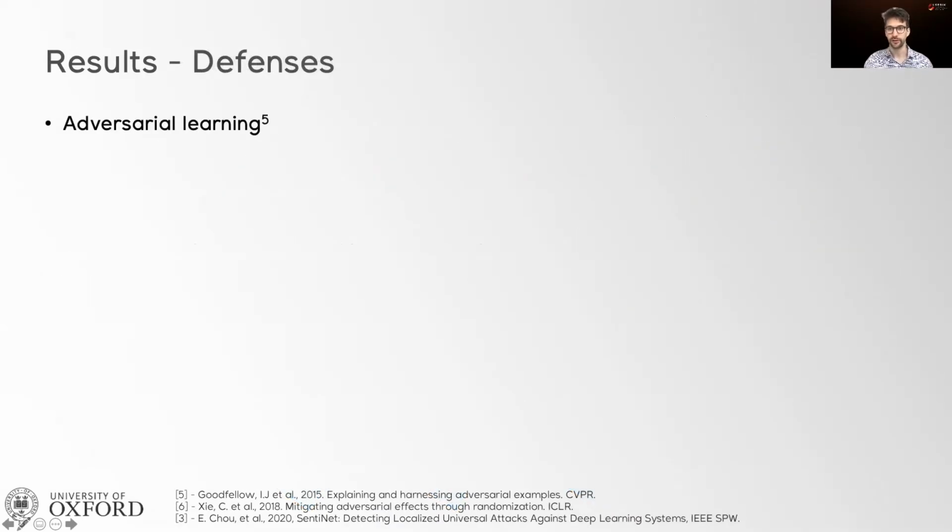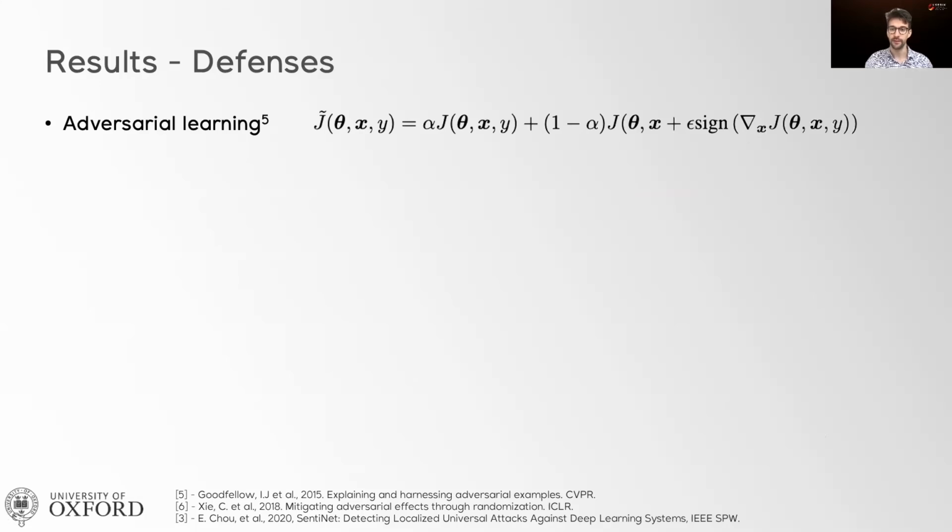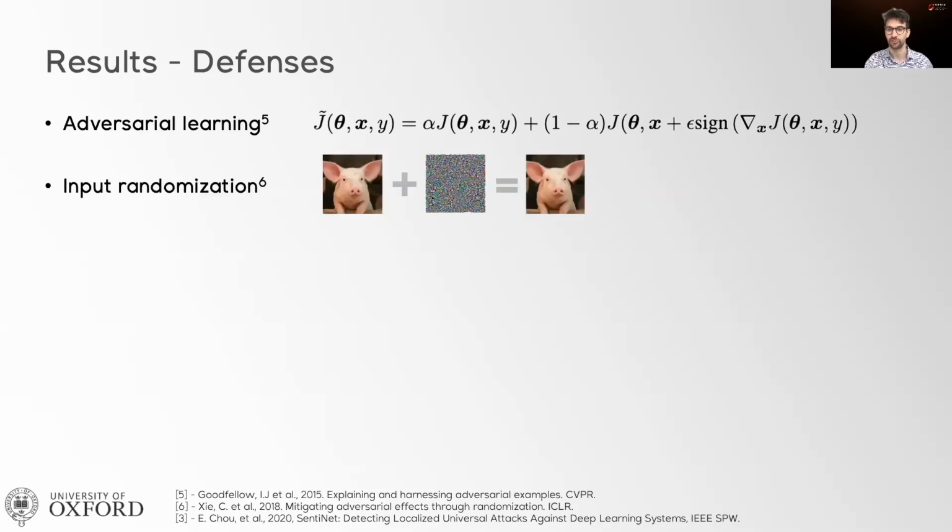We looked at 3 different adversarial example defenses to see whether SLAP might be detected. The first one is adversarial learning, where we retrain the network with an adversarial loss. In other words, we force the network to classify correctly even hard to classify examples. Then we consider input randomization, which uses simple transformations such as resizing and padding to make sure that a certain adversarial example loses its adversarial properties and is therefore classified correctly.